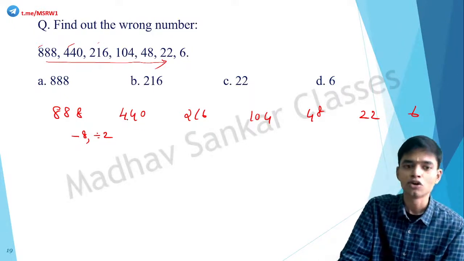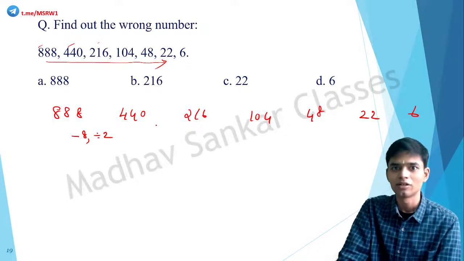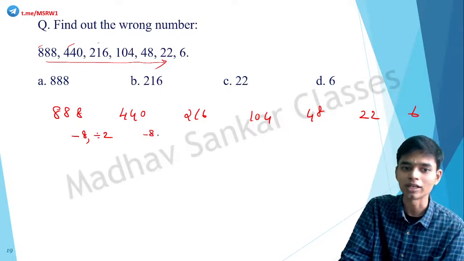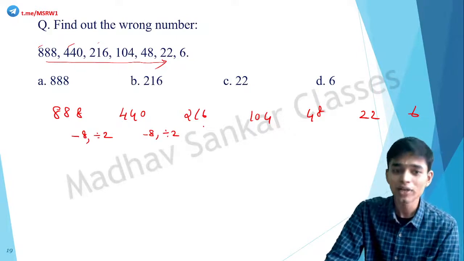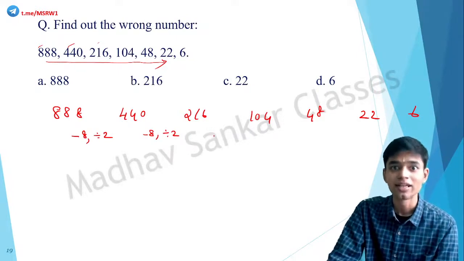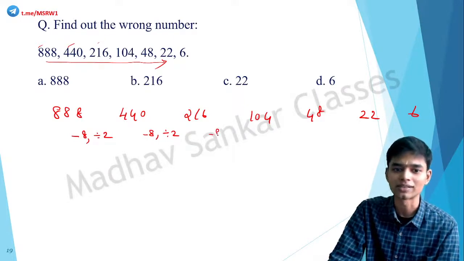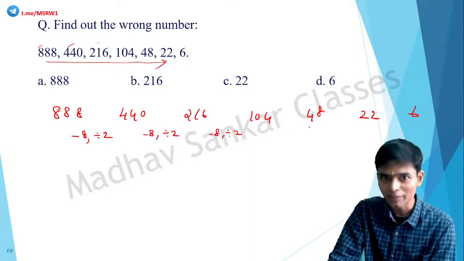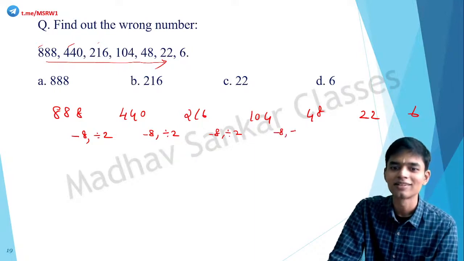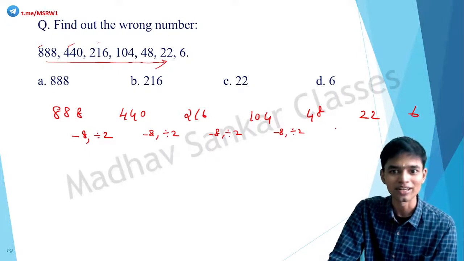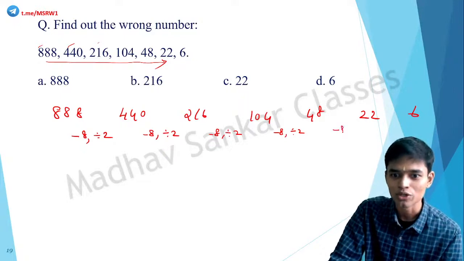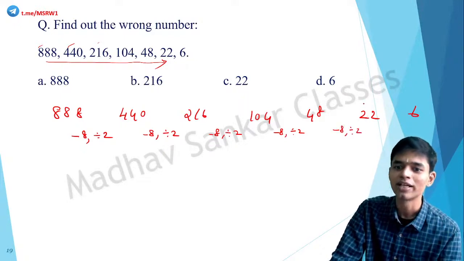Does this work? 440 minus 8, 432 divided by 2, 216. So that is working. 216 minus 8, 208 divided by 2, 104. Yes, that's the series. 104 minus 8, 96 divided by 2, 48. Correct. So 48 minus 8, 40 divided by 2 should be 20. It is not 22. So if this series is supposed to be followed, it should be 20 here.